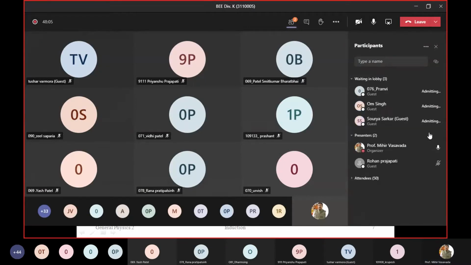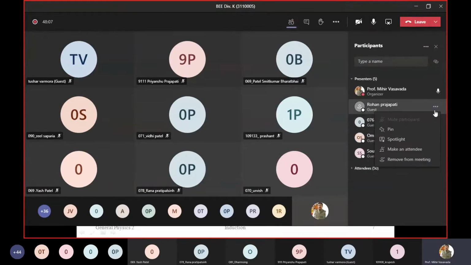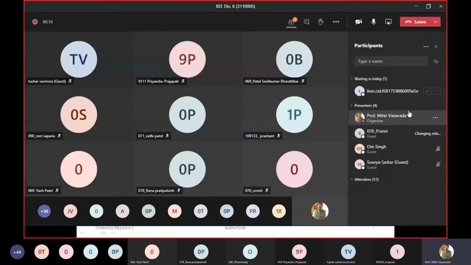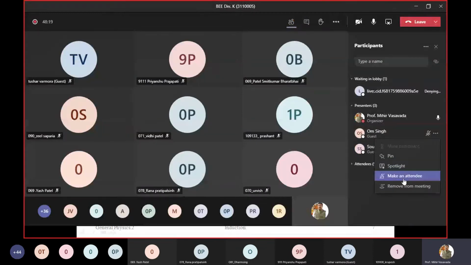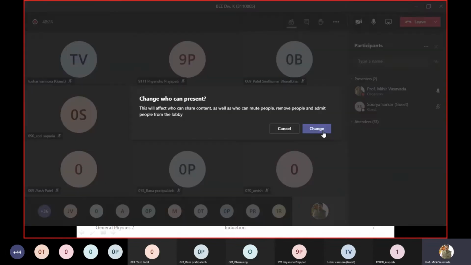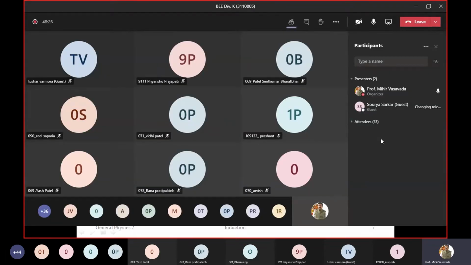Right? And inform your friends to join only with your name and roll number. Someone joining with this kind of names, I will not allow them to join. Right? You must rename yourself as your name as well as roll number. Otherwise, I will not allow you to join the class. Clear?